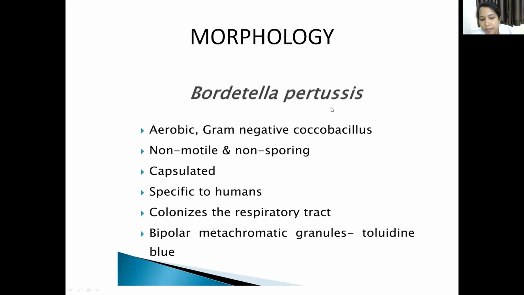So Bordetella pertussis is specific to human, and they colonize in the respiratory tract. If we go for toluidine blue staining, we can see bipolar metachromatic granules. So the aerobic, non-motile, non-sporing, capsulated Bordetella pertussis is specific to human. We don't have any animal reserve. And they colonize in the respiratory tract.